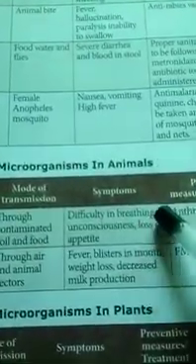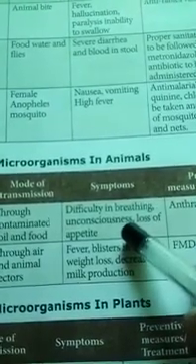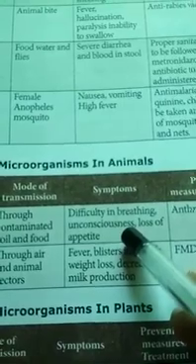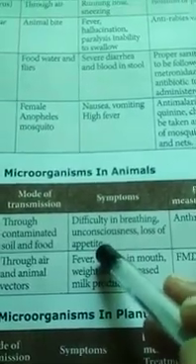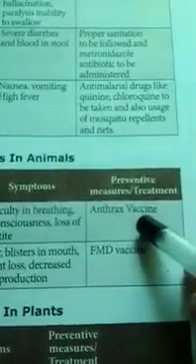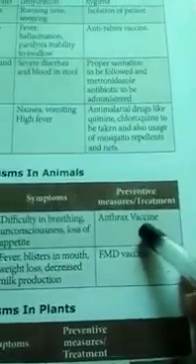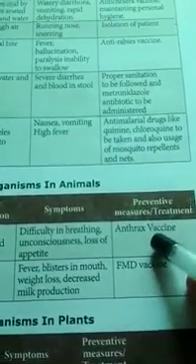Symptoms: difficulty in breathing, that is, unable to breathe, unconsciousness, meaning there is no consciousness, and loss of appetite, meaning not feeling hungry. Preventive measure and treatment: an anthrax vaccine is there. By this vaccine we are able to control the anthrax disease.